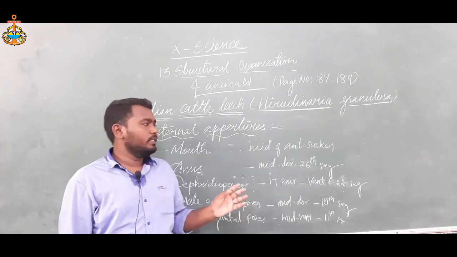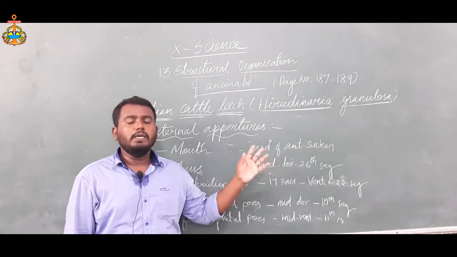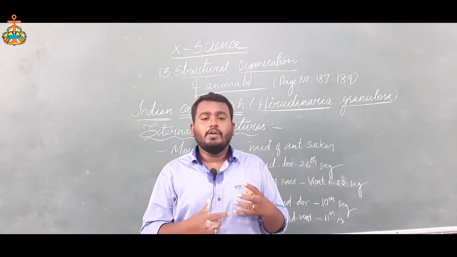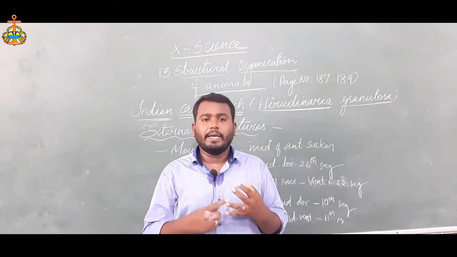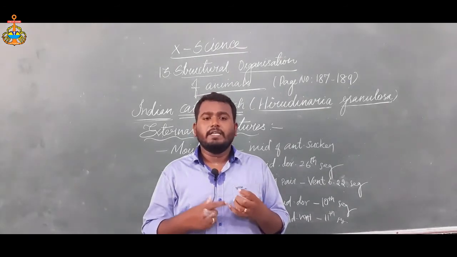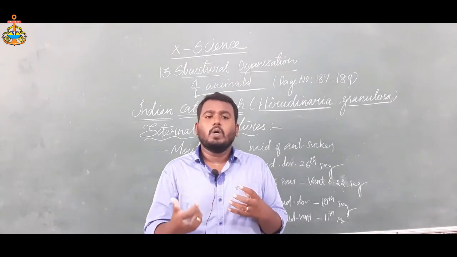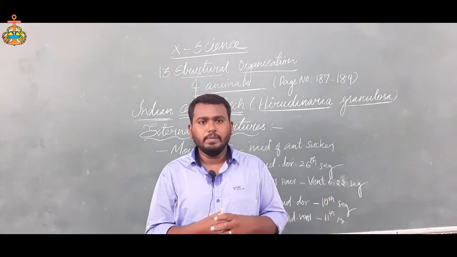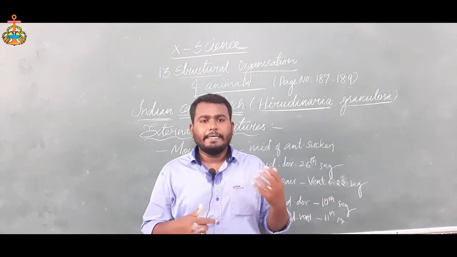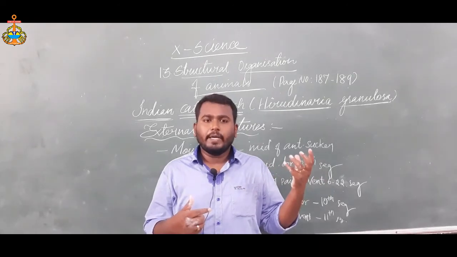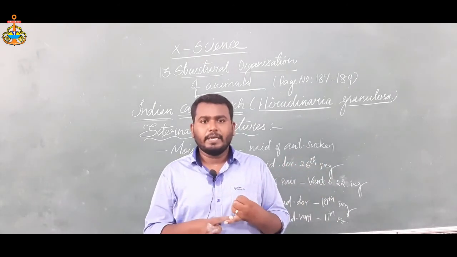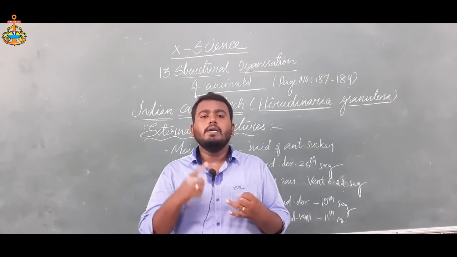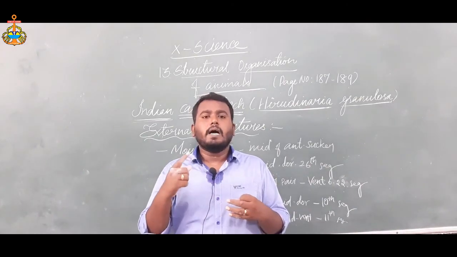So these are the external apertures present over the leech. Dear students, we can summarize. First of all, we saw the animal kingdom and its main divisions. Next, Hirudinaria granulosa is commonly called the Indian cattle leech. Why do we use the zoological name for each and every organism? Next, we saw the Indian cattle leech: its binomial description, external morphology, shape, size and coloration, habits, habitat, and external apertures.